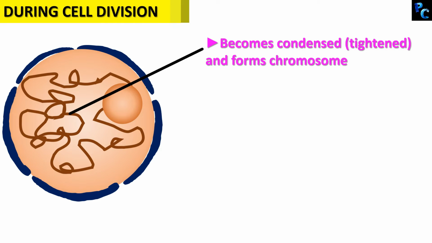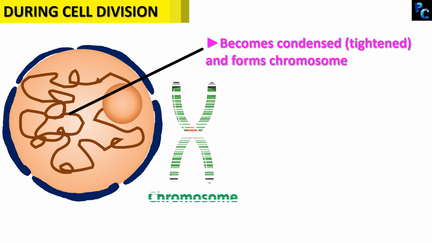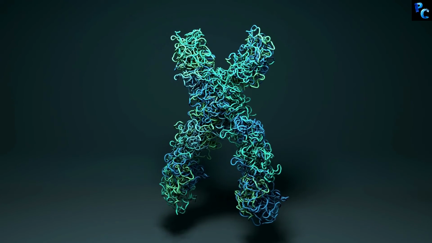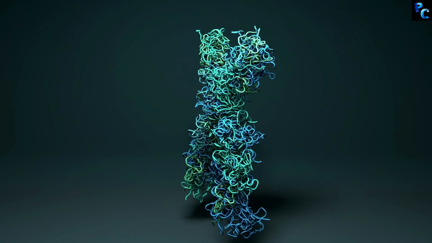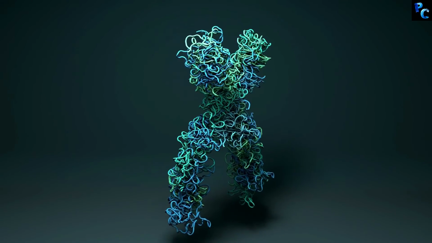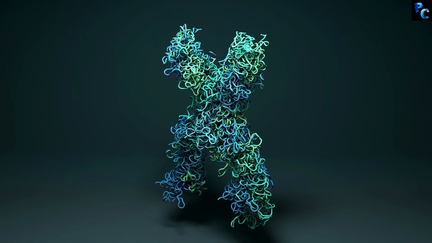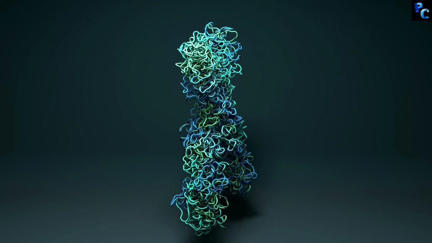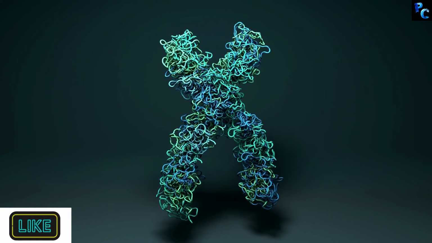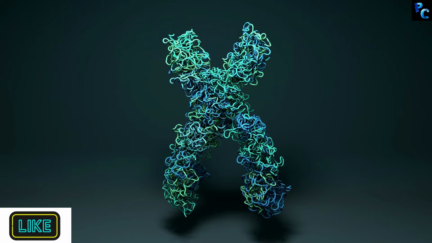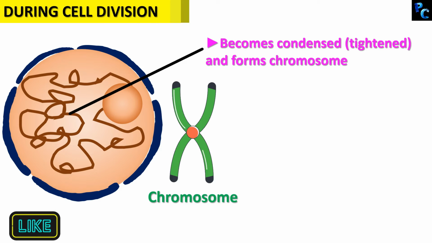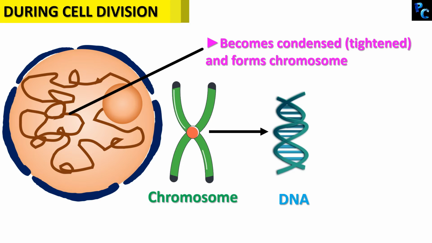And also during the process of cell division, the chromatin material tightens or condenses to form structures called chromosomes. So if you look in this video, you can see the structure of a chromosome. Here it looks like the thread has been tightened, and as a result the chromatin material gets the structure of chromosome. Hope it is clear. If you have any questions, let me know in the comment. So since the chromatin material is made of DNA, the chromosome is obviously made of DNA. Is it clear? And within the DNA, there are genes.